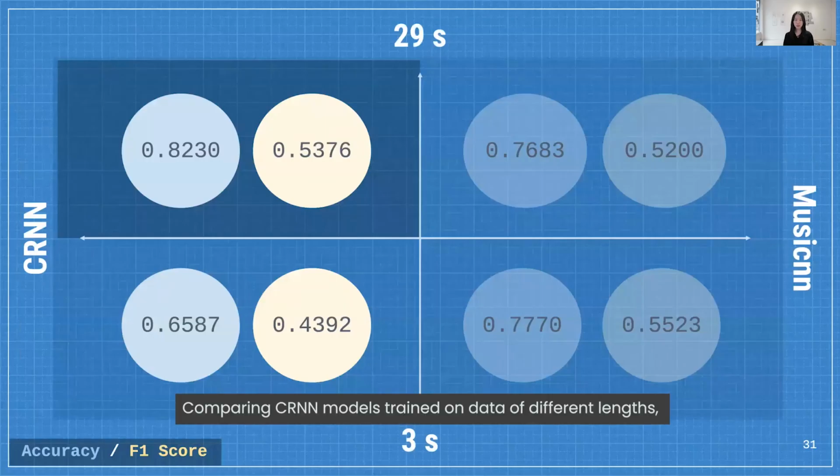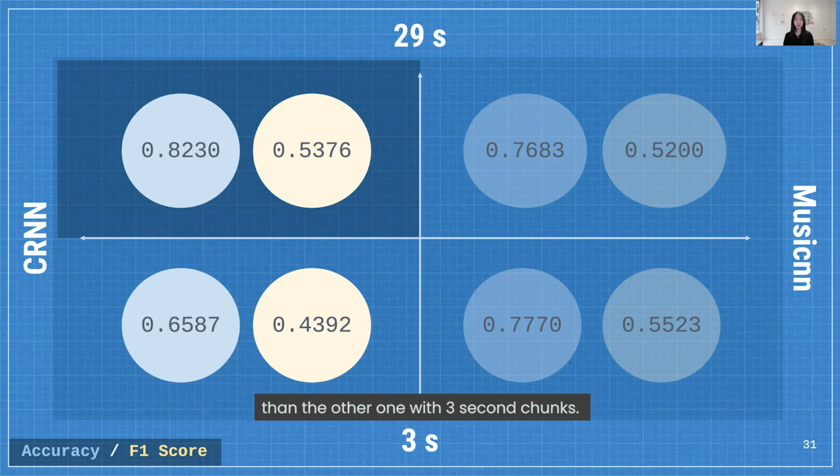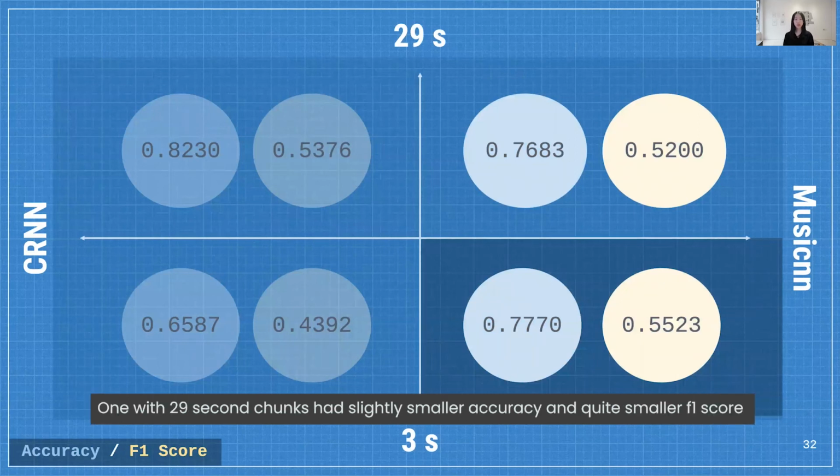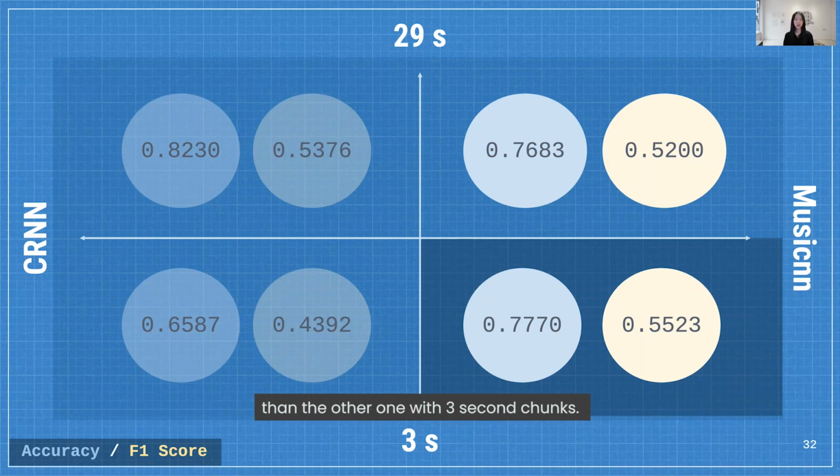Comparing CRNN models trained on data of different lengths, the one with 29-second chunks had much better accuracy and F1 score than the one with 3-second chunks. On the other hand, the music CNN model showed the opposite result to CRNN. The one with 29-second chunks has slightly smaller accuracy and quite smaller F1 score than the one with 3-second chunks.